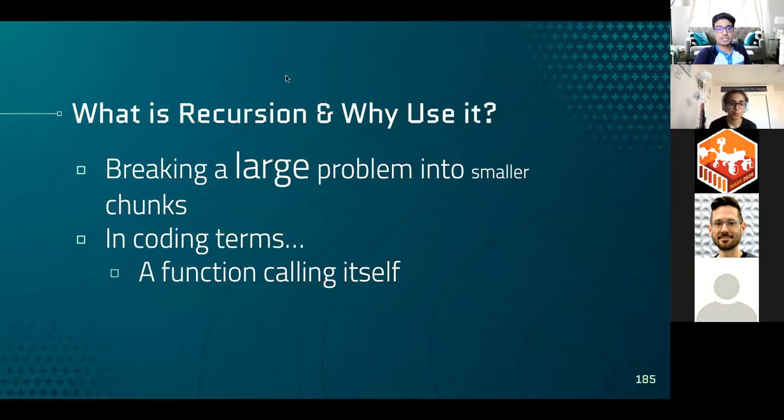Like Avnish, you said, it's that idea of calling a function within a function, and the reason we're doing that is because we're breaking a larger problem into smaller chunks. Nice how you visually did it with the font size and the words. Yes, you picked up on that. It's breaking the larger idea, like we had last week of raising a number to an exponent, and making it into smaller pieces, which are much easier to analyze.